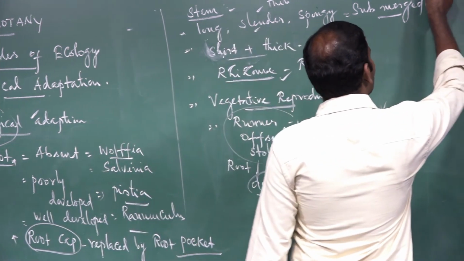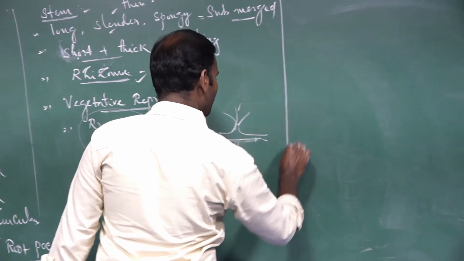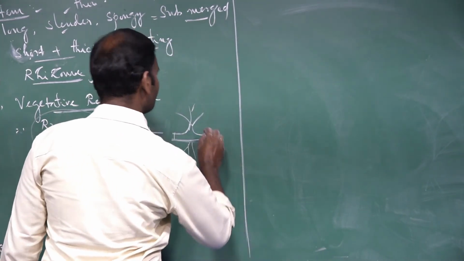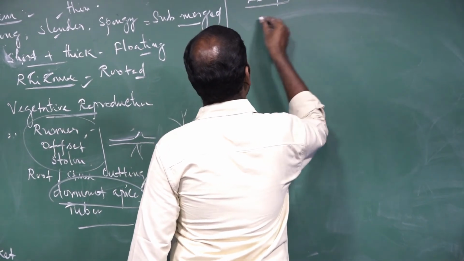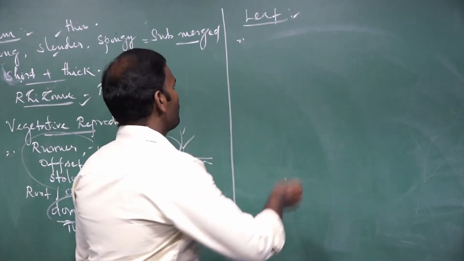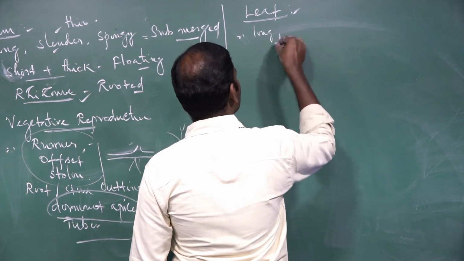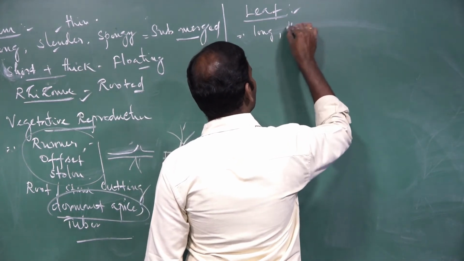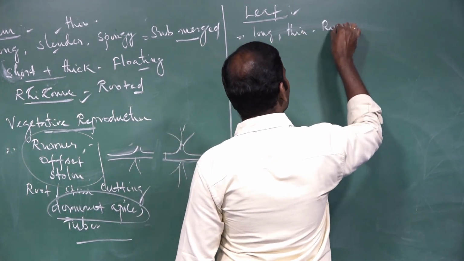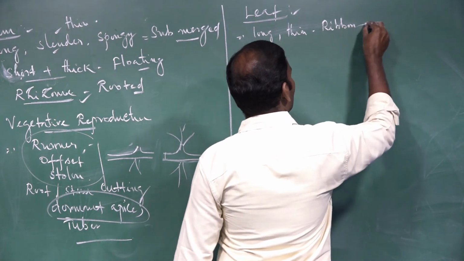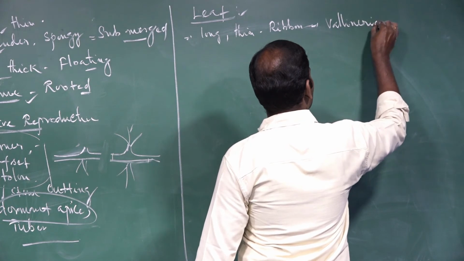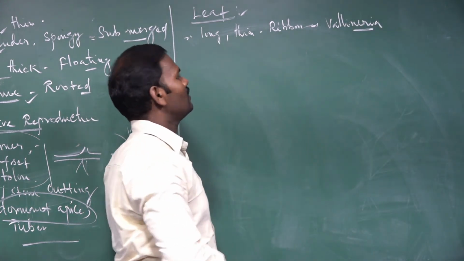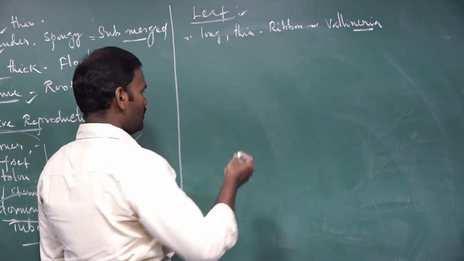The next, the leaf. If you take the leaf structure, the leaf is long, thin and ribbon-shaped. For example, Vallisneria.